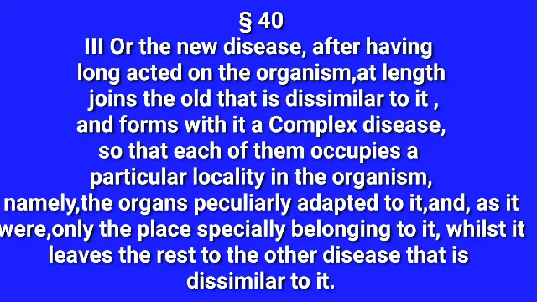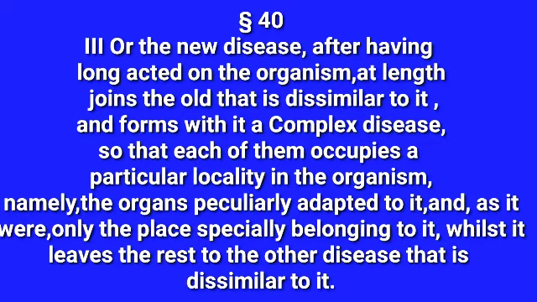Okay, so here what Hahnemann mentioned is that the new disease and the older disease form a complex disease. Complex disease means these two diseases do not produce a single disease.